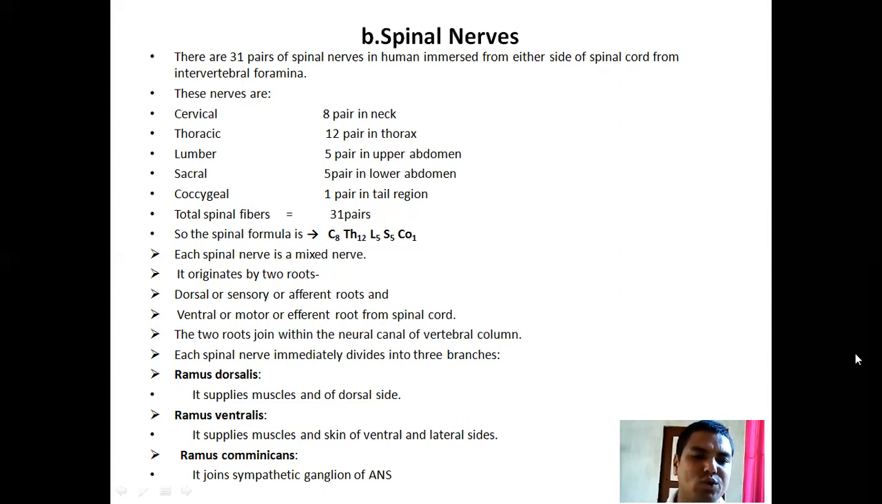Each spinal nerve is a mixed nerve. It originates from the spinal cord by 2 roots, the dorsal or sensory or afferent root, and the ventral or motor or efferent root. The 2 roots join within the neural canal of the vertebral column. Each spinal nerve immediately divides into 3 branches. Ramus dorsalis supplies muscles of the dorsal side. Ramus ventralis supplies muscles and skin of the ventral and lateral sides. Ramus communicans joins the sympathetic ganglion nerve.